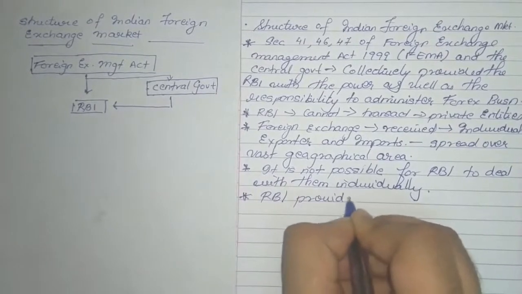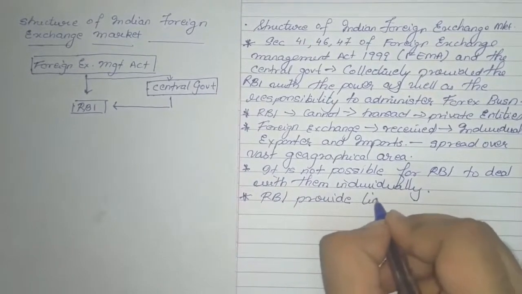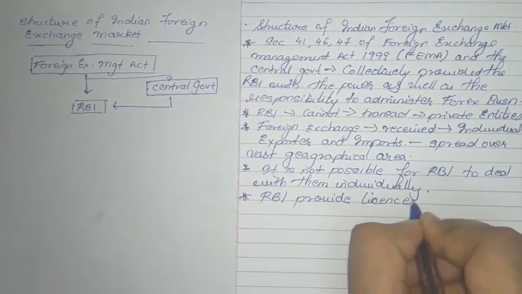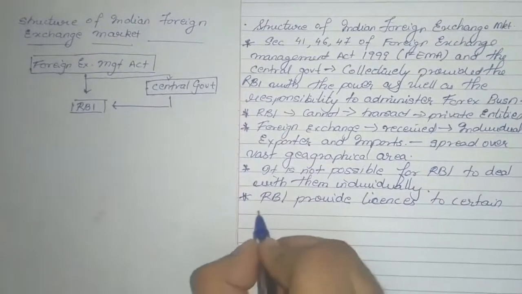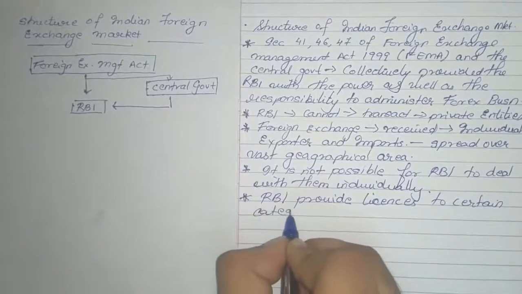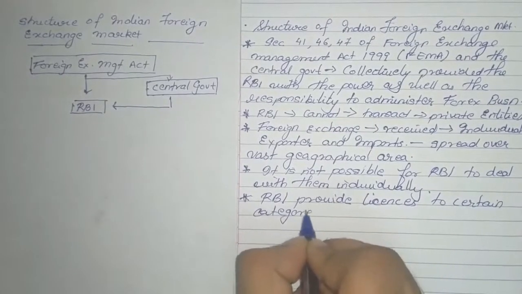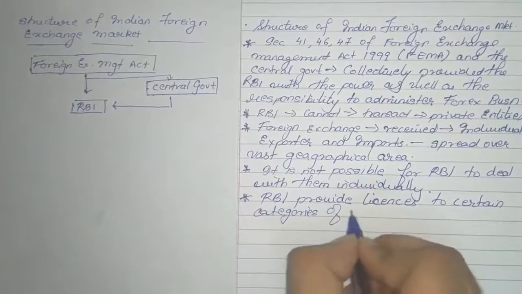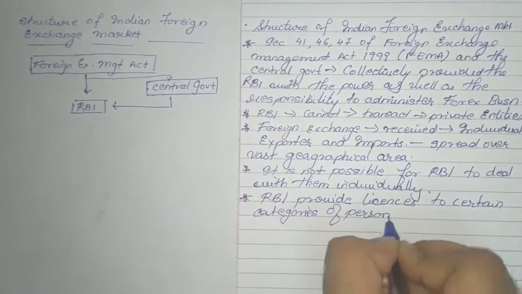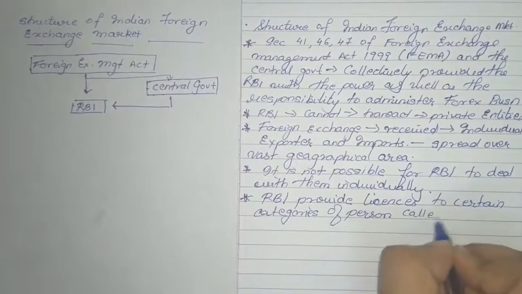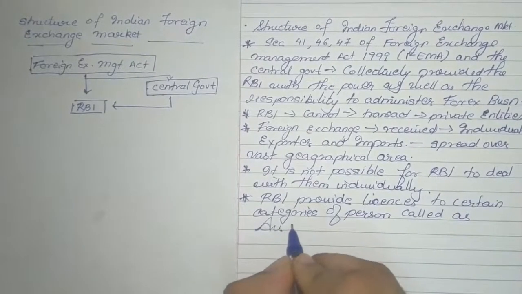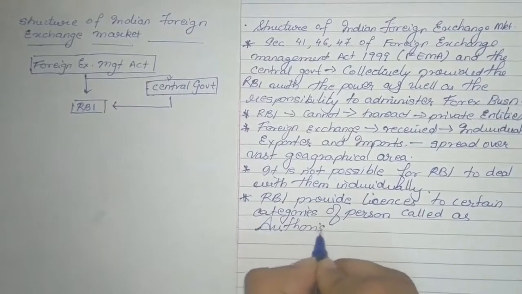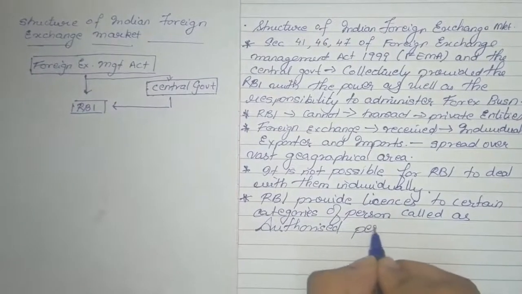So for this, RBI provided licenses to certain categories of persons, which are known as authorized persons.